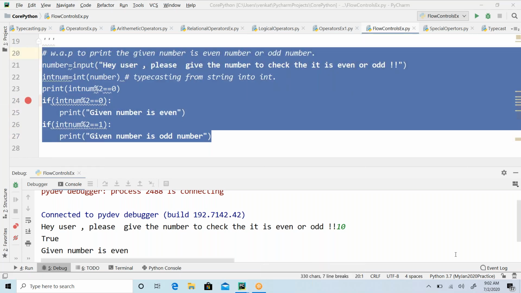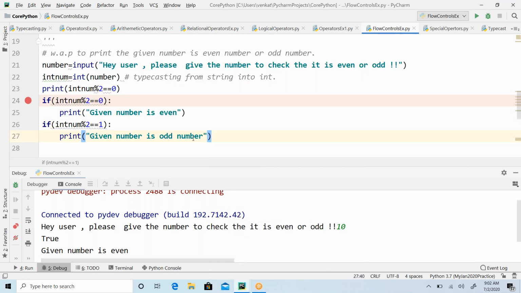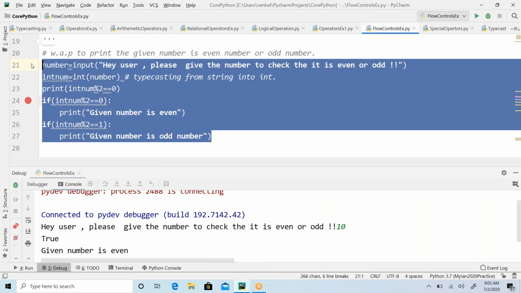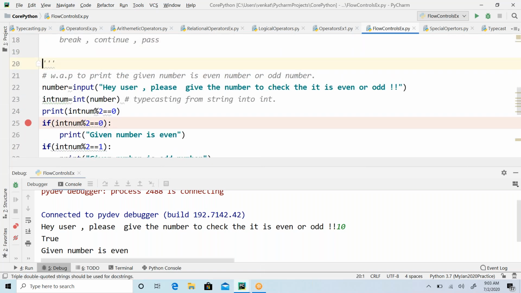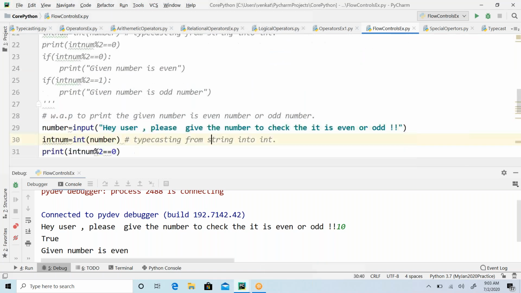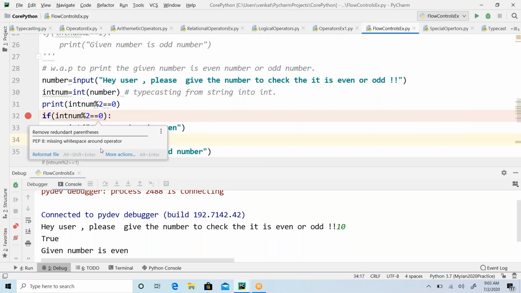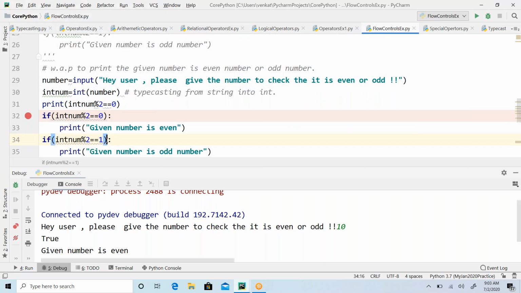So I'm just bringing that as reference. We need to avoid this kind of stuff. So I'm modifying this now. When you have only two options, you don't have to verify this, guys.